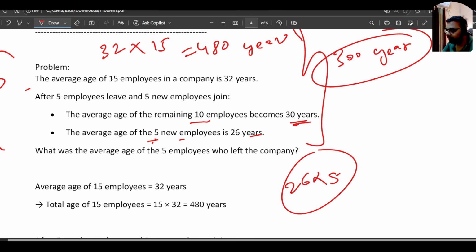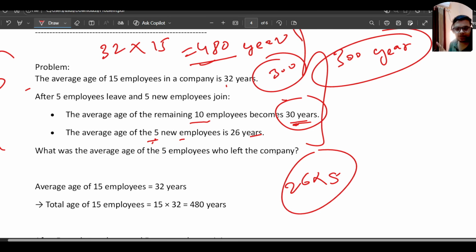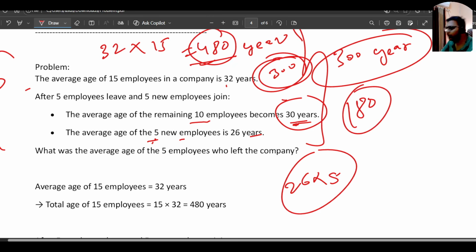So the average age of 15 employees in the company is 32 years. We already calculated the total age will be 480 years, right? After the 5 employees leave and the 5 new employees join, the average age of the remaining 10 employees becomes 30 years. But that means the remaining 10 employees have a total age of 300 years, right? So 5 employees already left and the remaining 10 employees have an age of 300 years. The total was 480 years. That means we have 180 years of age which the 5 employees had.